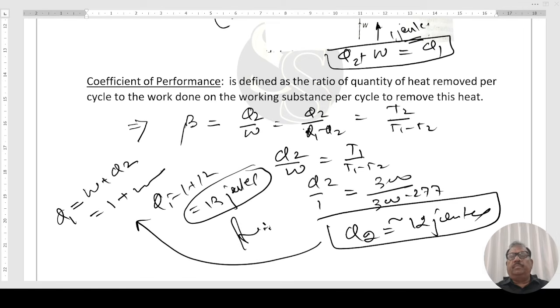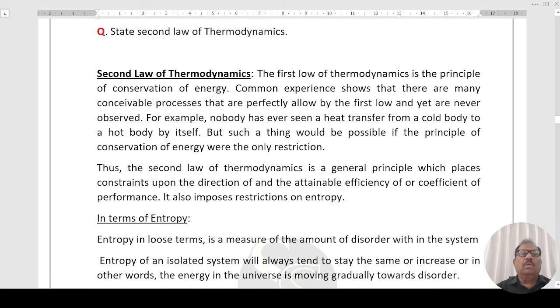Next question. Question is, state the second law of thermodynamics. The first law of thermodynamics is the principle of conservation of energy. Common experience shows that there are many conceivable processes that are perfectly allowed by the first law and yet are never observed. Example is, nobody has ever seen heat transfer from a cold body to a hot body by itself. But such a thing would be possible if the principle of conservation of energy were the only restriction.